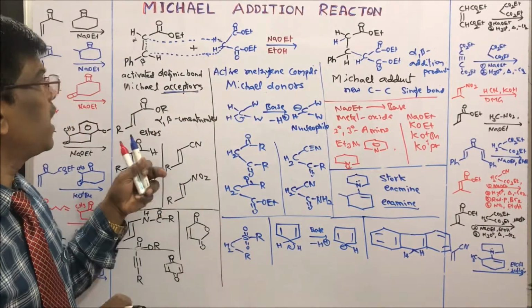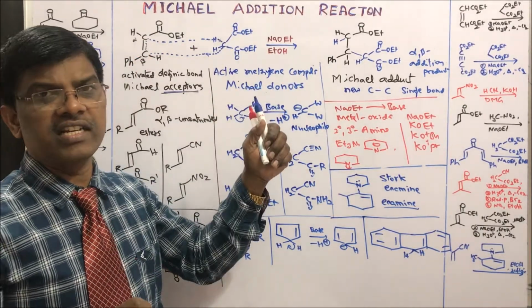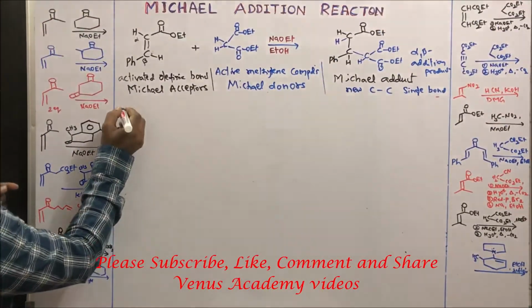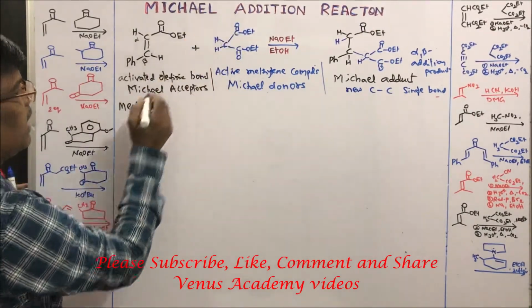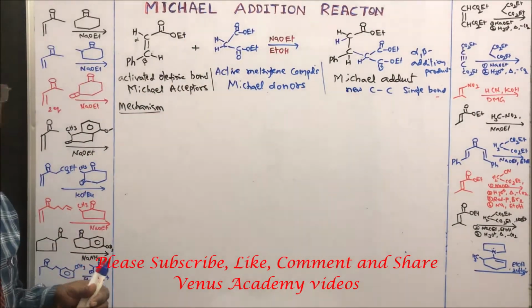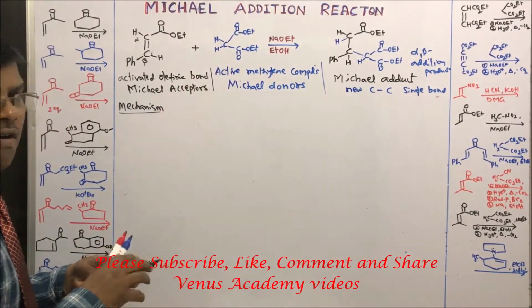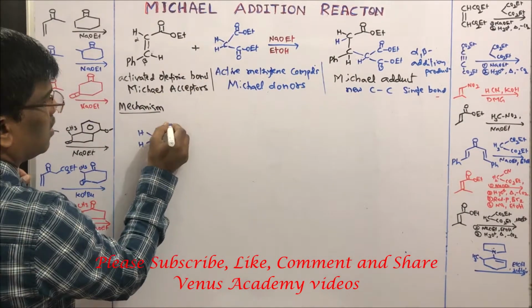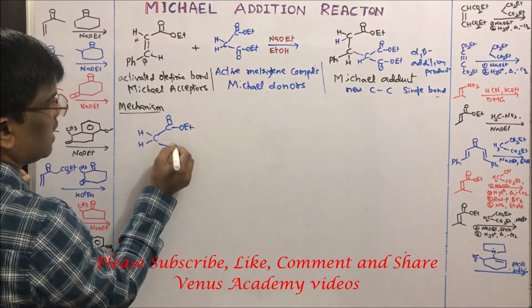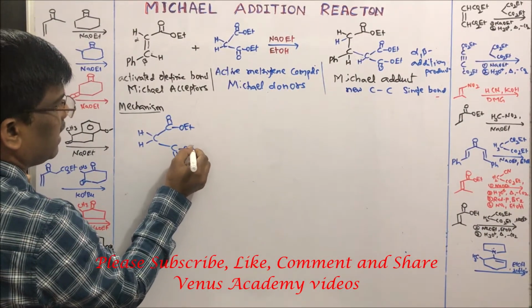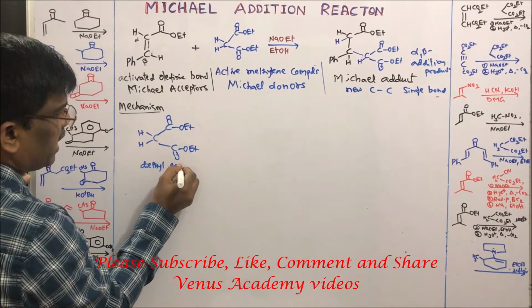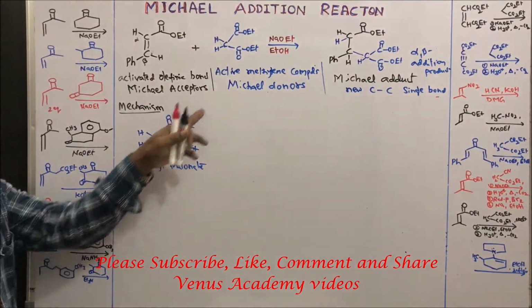Let us see the mechanism of this Michael addition reaction. Yes students, the first stage of this reaction is the formation of the carbanion of the Michael donor. In this case, I am taking diethyl malonate, which is the Michael donor.